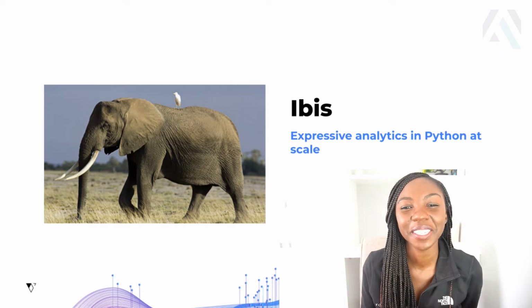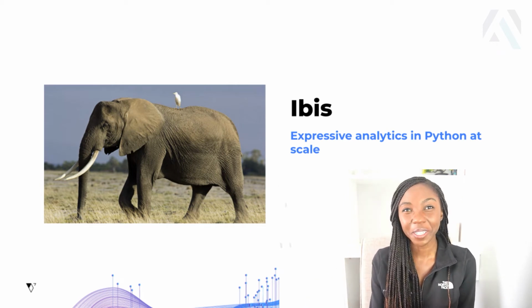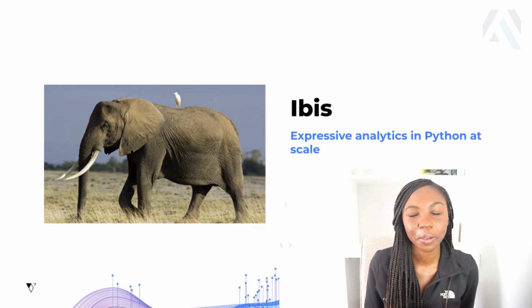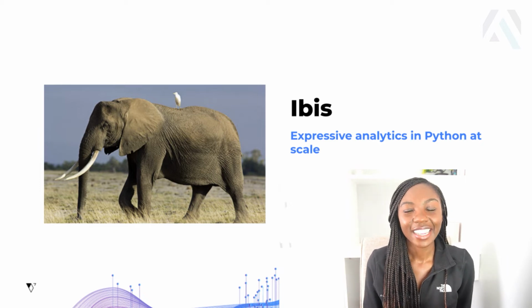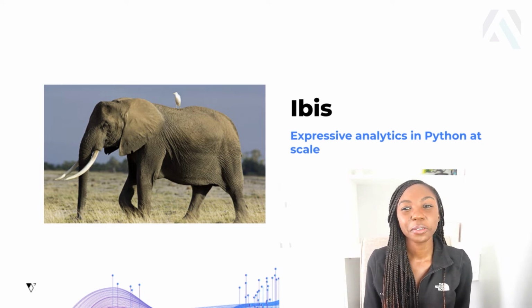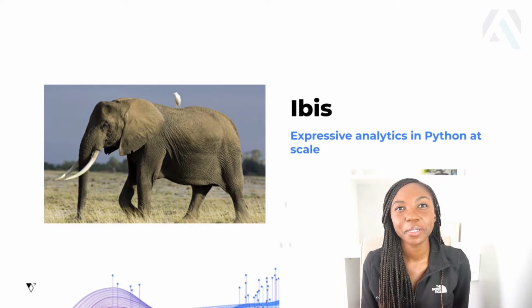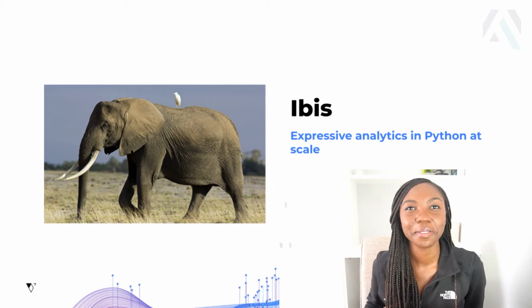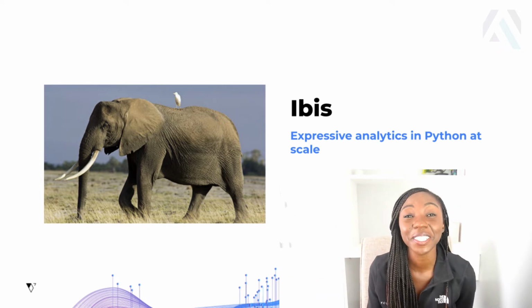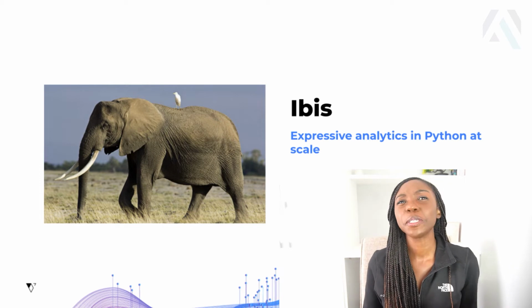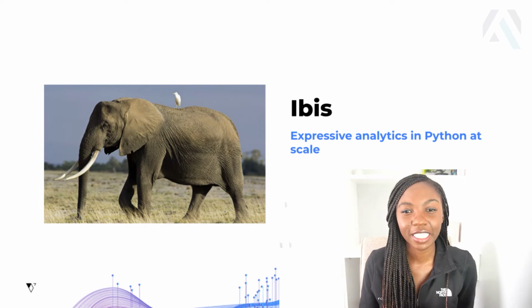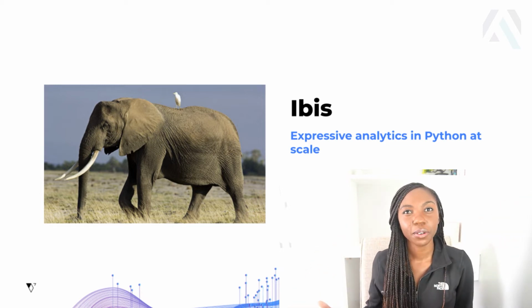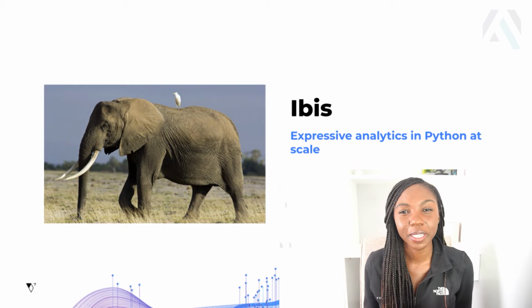So what is Ibis? An ibis is a bird that I have seen several times in Zimbabwe, which is actually where I'm based. Whenever I've seen an ibis, I usually see them when I am taking a trip to one of the areas where there's lots of wildlife, and I love elephants, and so I usually see ibises hanging out around elephants. And so this picture is actually a good metaphor when we are trying to understand what Ibis does.